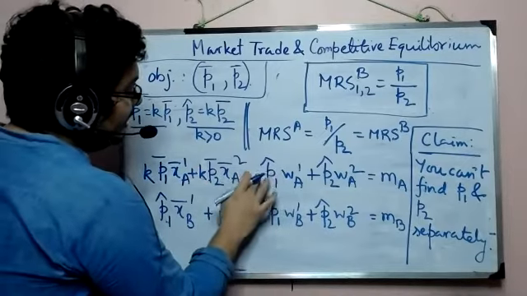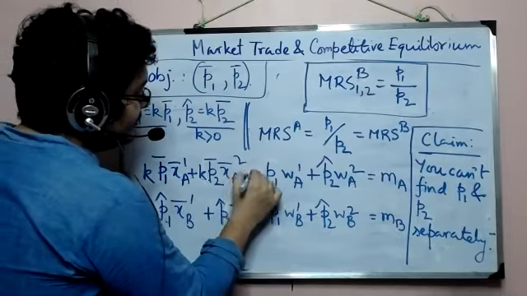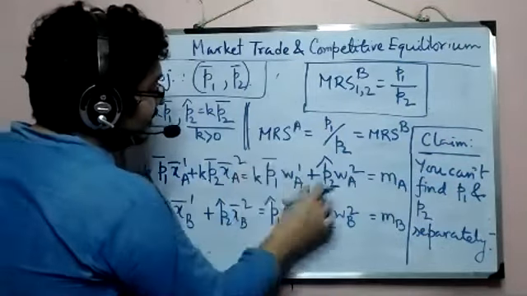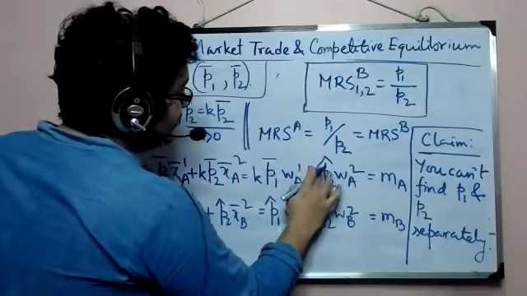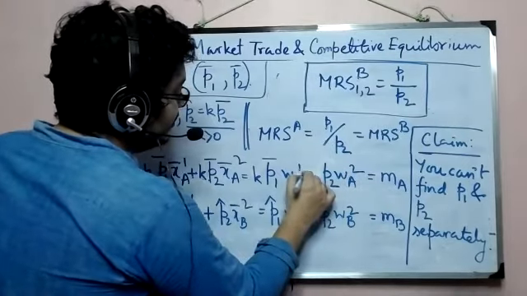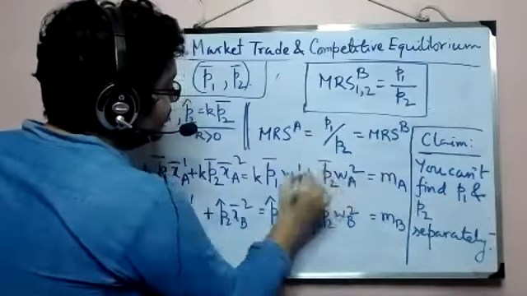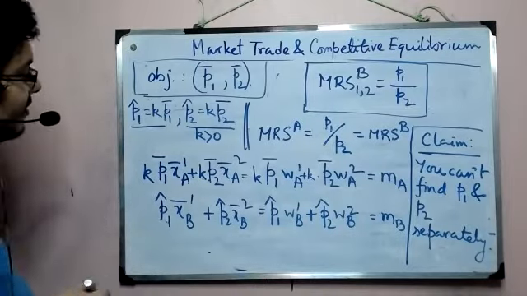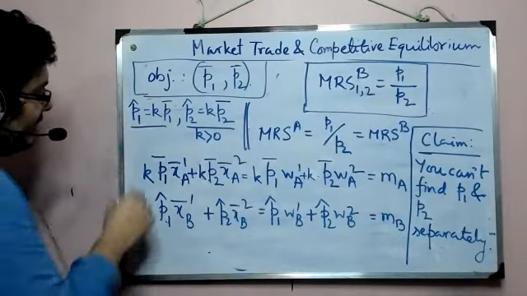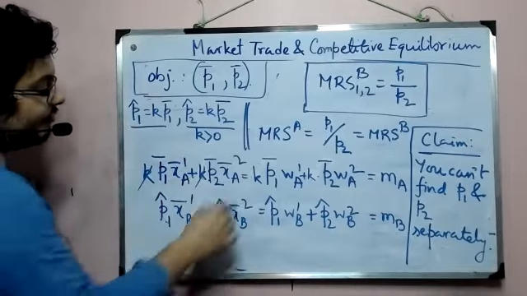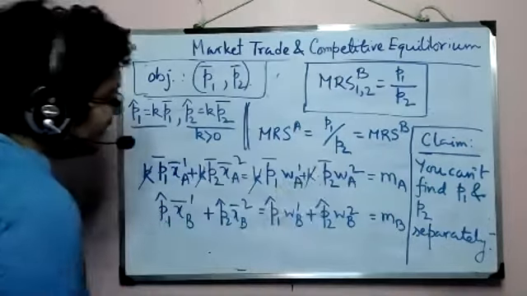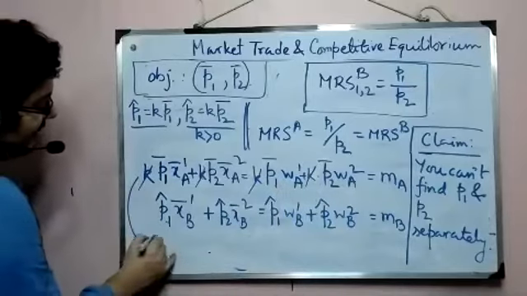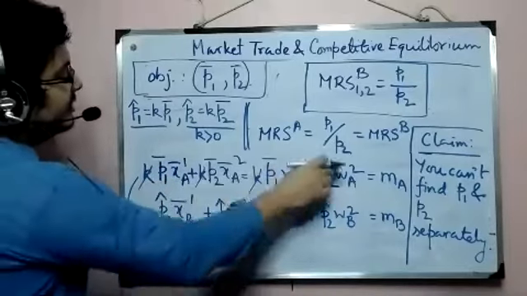And here I will have K P1 bar, K into P2 bar. So what it essentially shows is that now K being non-zero, I can cancel out, right? And my equilibrium condition becomes the original one.